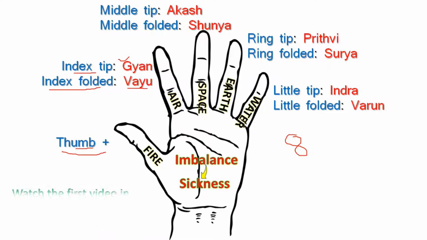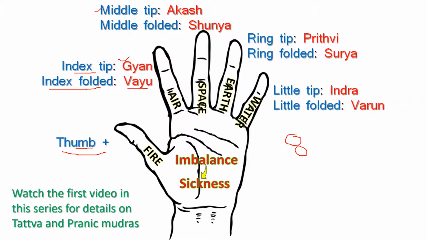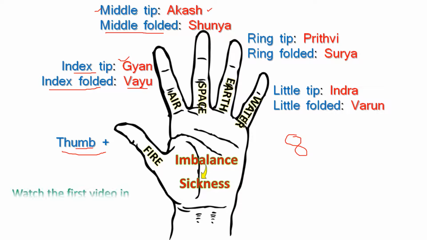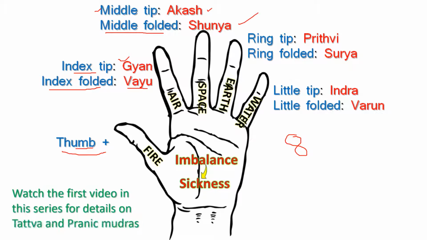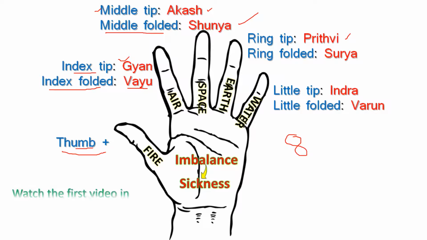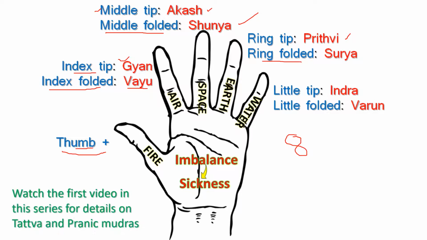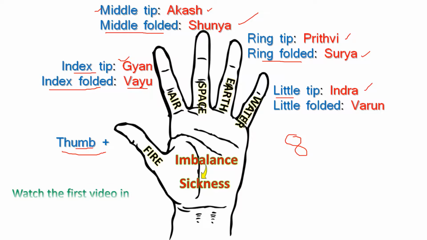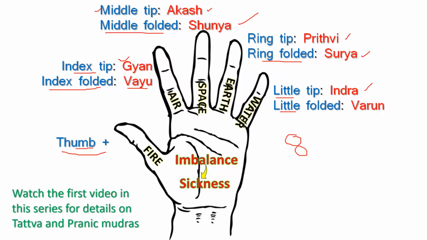Similarly, if we press the tip of the middle finger with the thumb, we get Akash Mudra. And if we fold the middle finger and then press lightly with the thumb, we get Shunya Mudra. Similarly, with the ring finger, with the tip we get Prithvi Mudra, and with the ring finger folded we get Surya Mudra. The little finger gives us Indra Mudra, and when the little finger is folded, it gives us the Varun Mudra.